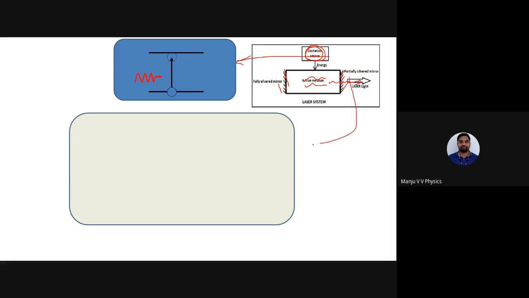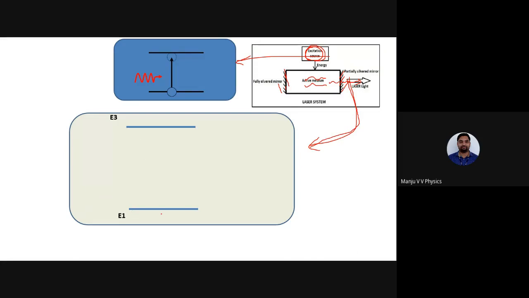This is the active medium. What is the active medium? There will be population inversion. That means more number of atoms stay in the excited state than the ground state. See, same thing. What all are the things that happen inside the cavity? I have represented using some animations.